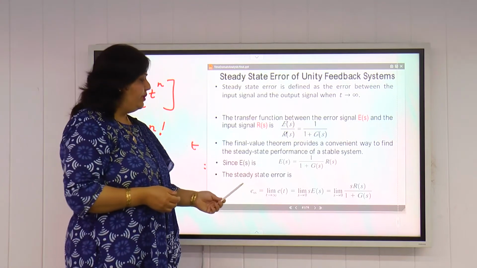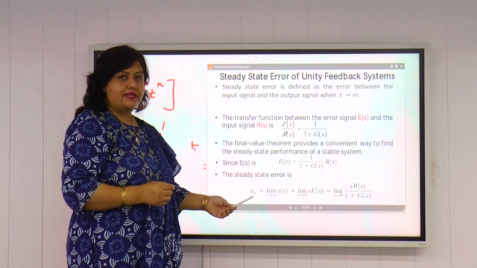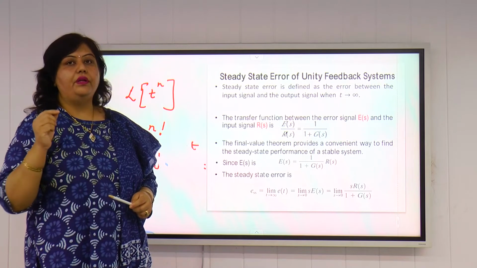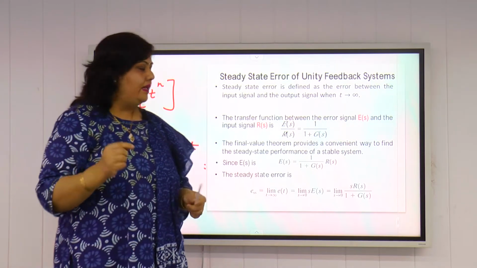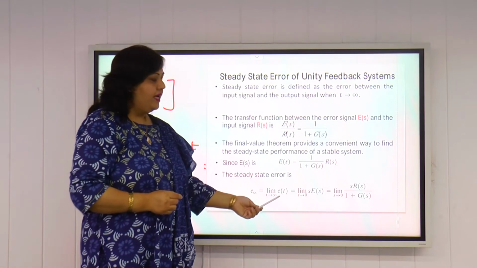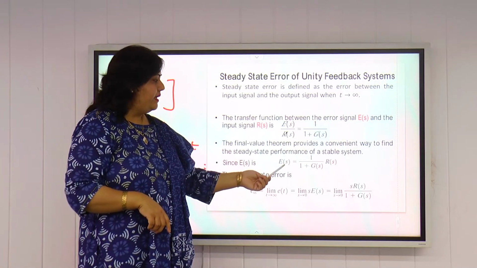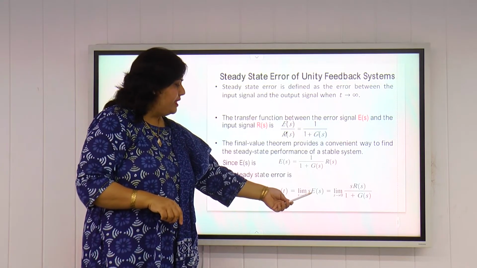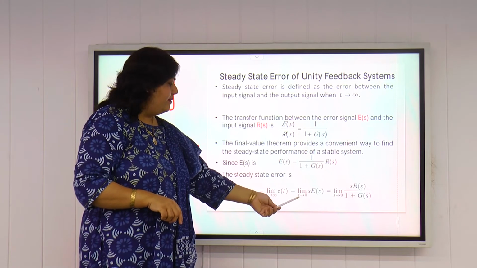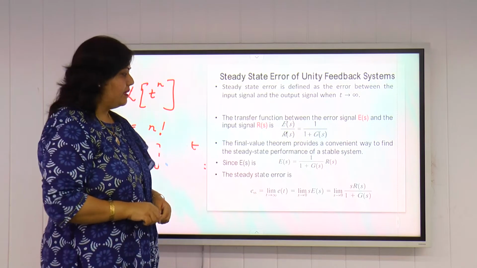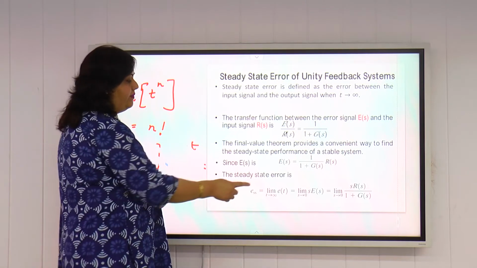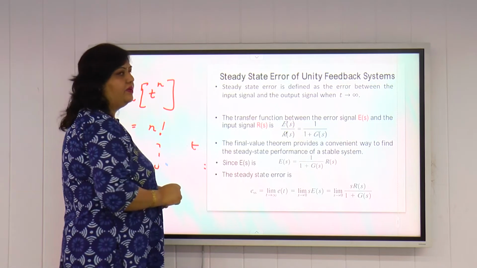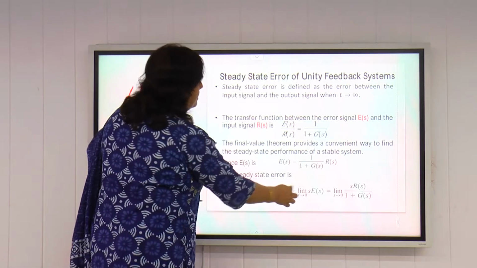Now, as I have already told you, steady state error is represented by ess, and it is found by putting time t tending to infinity. If we put limit t tending to infinity in e(t), then we can find the steady state error. What is e(t)? e(t) is the error in the time domain. Using the final value theorem of Laplace transform, we can find the steady state error ess equal to limit s tending to 0 of sR(s) divided by 1 plus G(s).